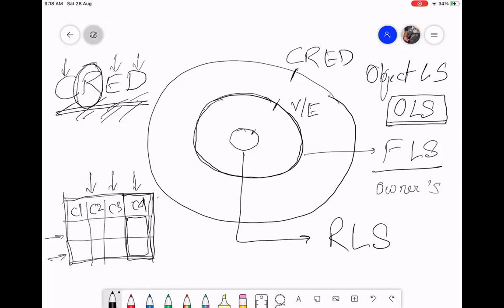And if I see the column data, can I edit that data? What it means is, even if I have edit permission on the table, on this column I may not have visible or edit permission. That means when I click the edit button, this field will show up as read only for me because I don't have permission to edit that.